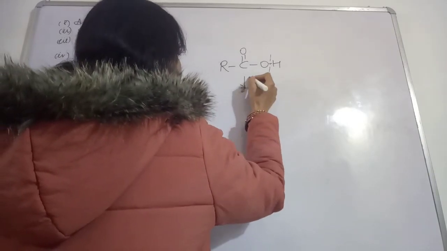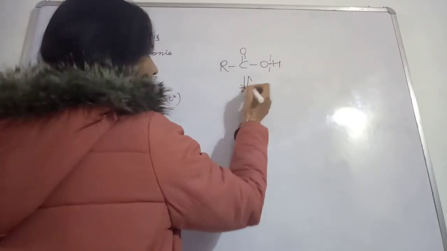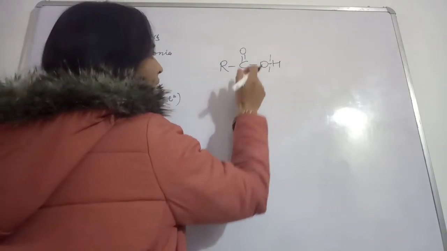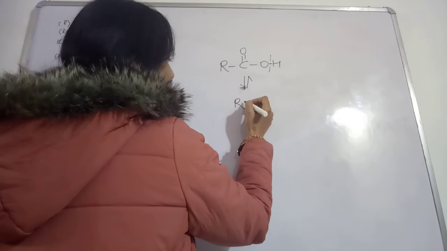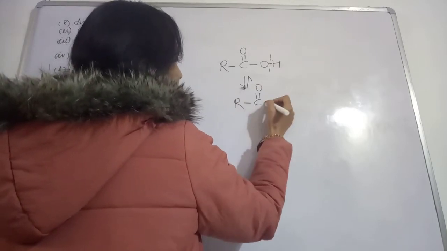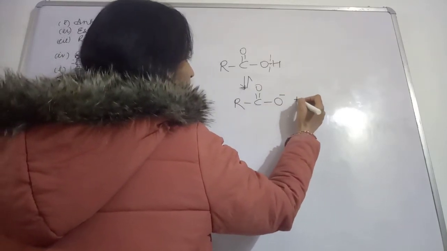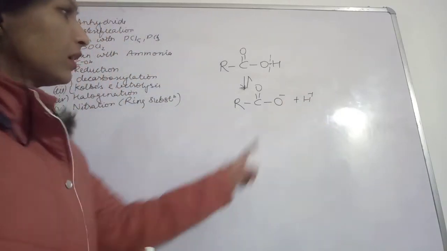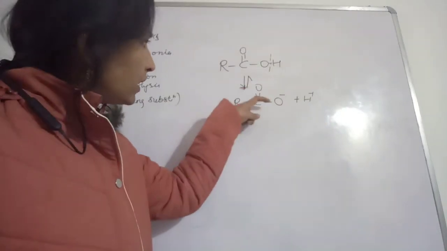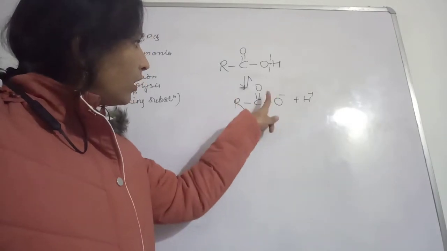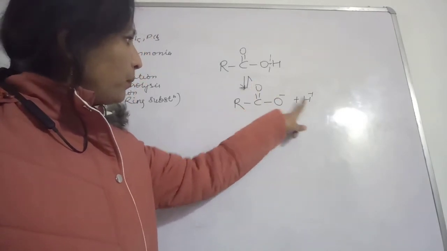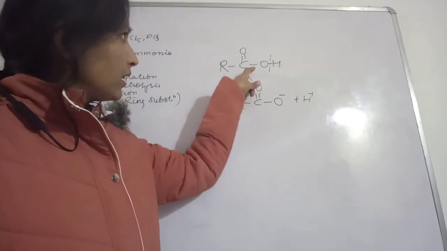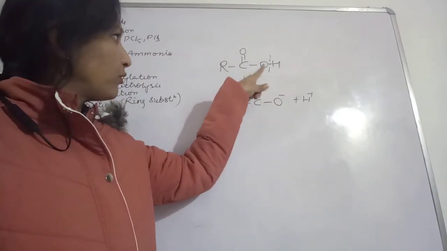We can write it like this, with a double-headed arrow because we are showing reversibility here: RCOOH in equilibrium with RCOO negative plus H plus. Again this will attach H plus, and the acid will be formed like this.